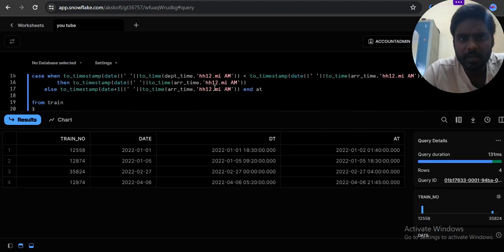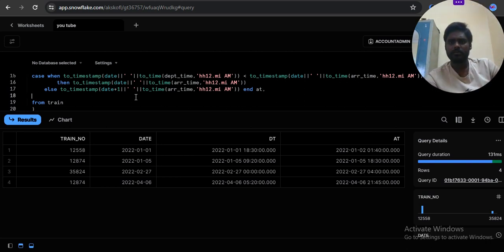What he wants is only the total journey hours of the respective train. So now make a comma here. Journey hours, right?